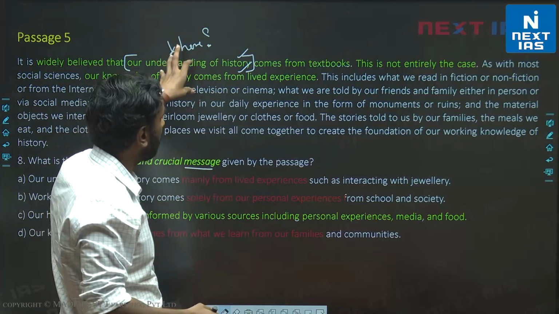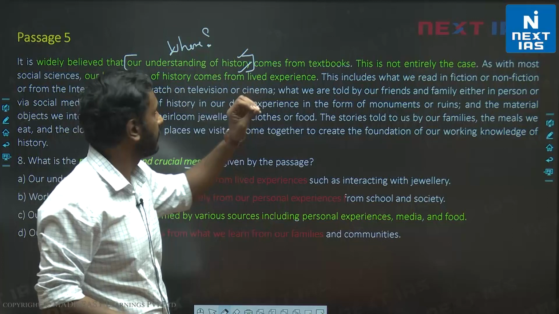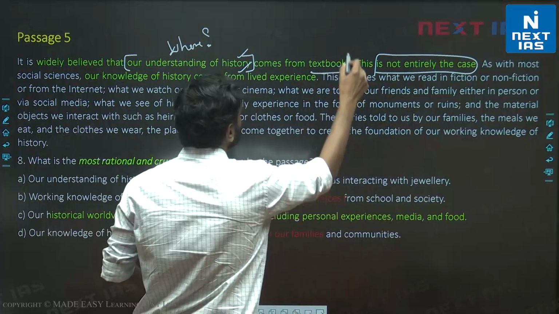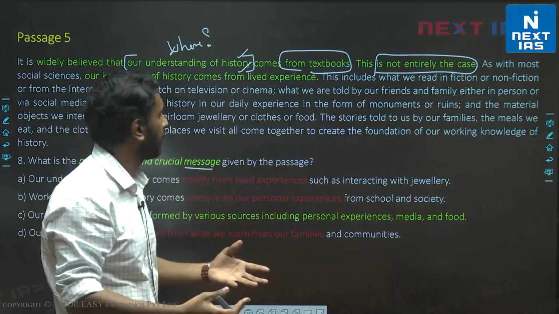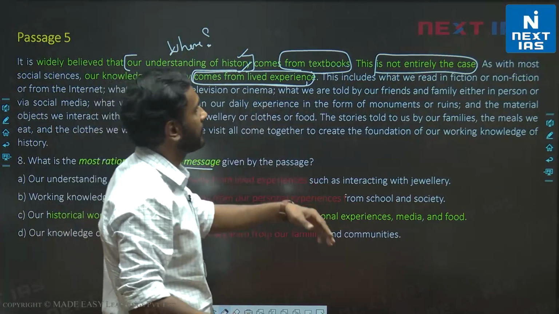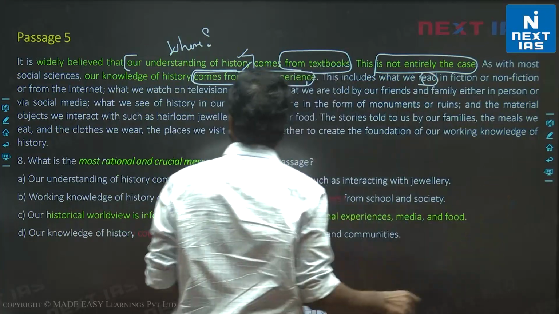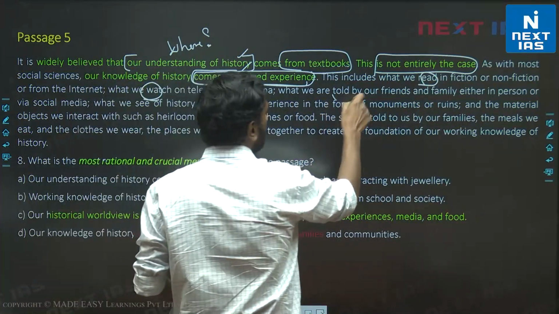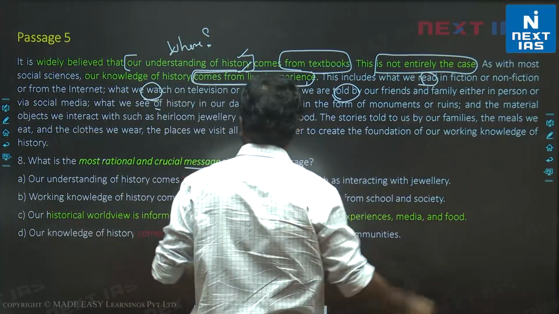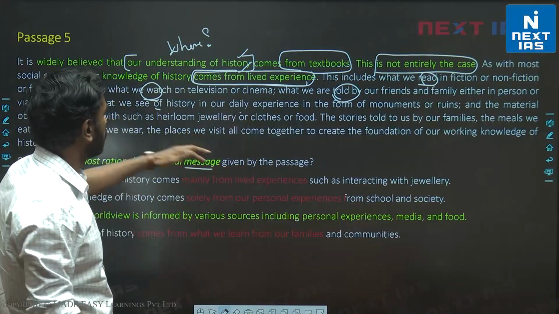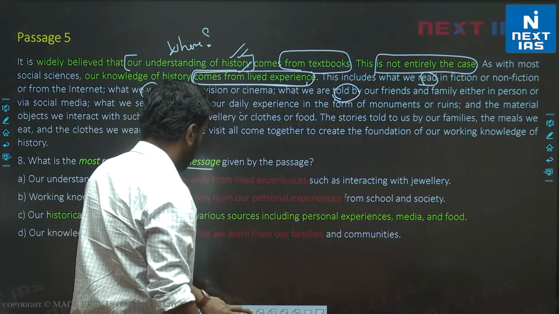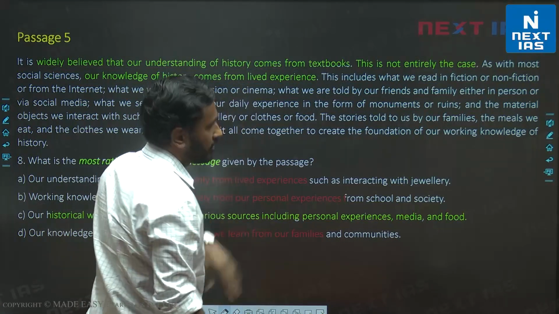But main point is not the topic. Main point is the topic and what the author wants to say about the topic specifically. So where did our understanding of history come from? Not entirely from textbooks. This is the author's main point. It didn't come entirely from textbooks. It came from lived experience. Right? Lived experience के examples आगे दिए. What we read in fiction, non-fiction, what we watch, what we are told by our friends, family, social media, what we see of history in our daily experience in the form of monument ruins, material objects, etc. So the story is told to us, and all of this informs our understanding of history. So main point of the author we can say is just the words marked in the passage.